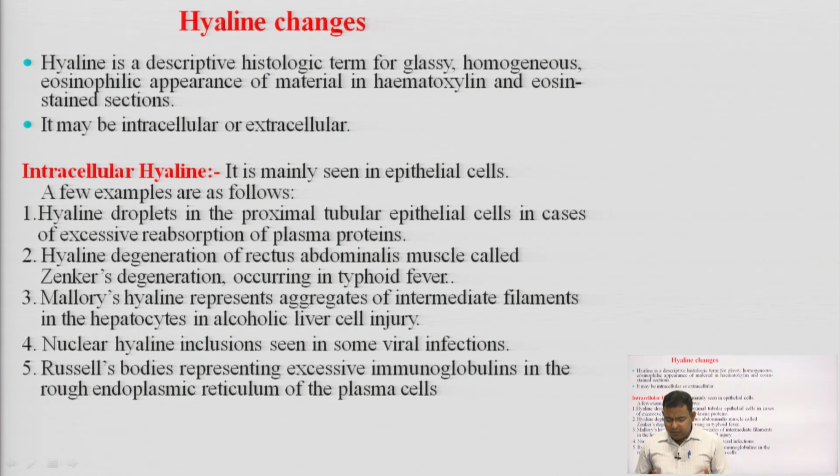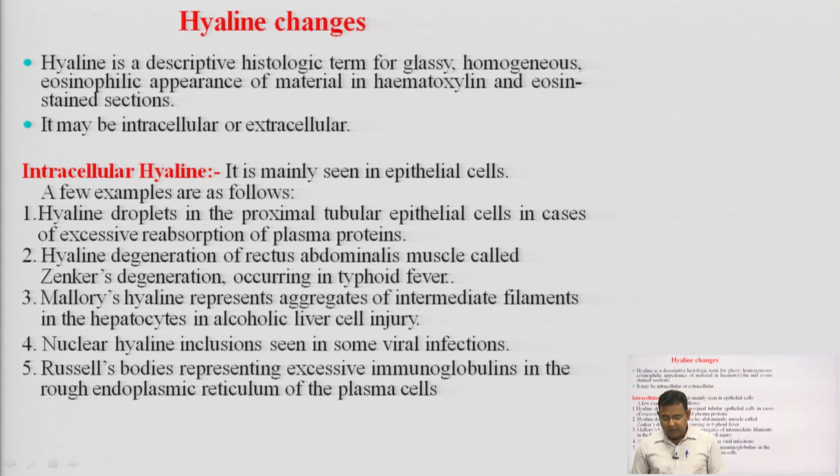Third one, Mallory's hyaline represents aggregates of intermediate filaments in the hepatocytes in alcoholic liver cell injury. You know the excess alcoholism causes liver cell injury and in turn it causes liver necrosis. So, in that case it is called Mallory's hyaline, which represents aggregates of intermediate filaments in the hepatocytes. Hepatocytes means liver cells, in the condition of alcoholic liver cell injury.